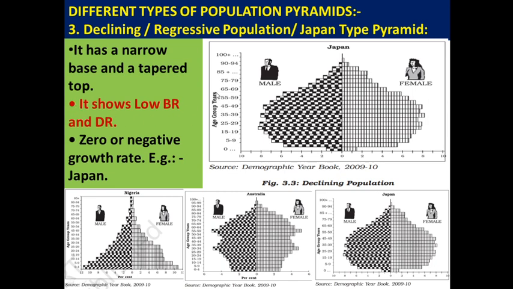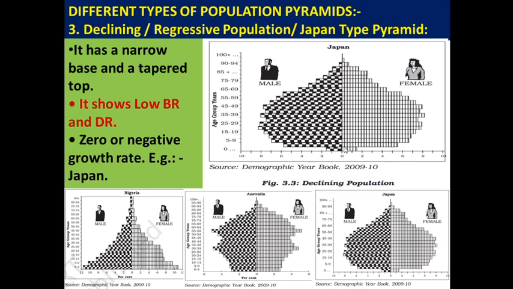If we get a narrow base and tapering towards the top, it shows very low birth rate and very low death rate. So if a particular country has a very low birth rate, then sometimes these countries experience zero growth of population, or sometimes negative growth of population.